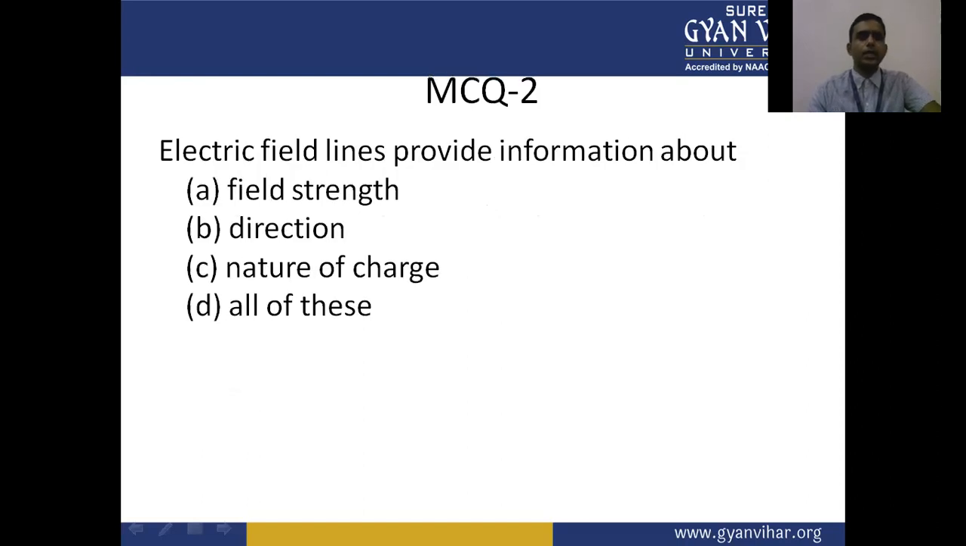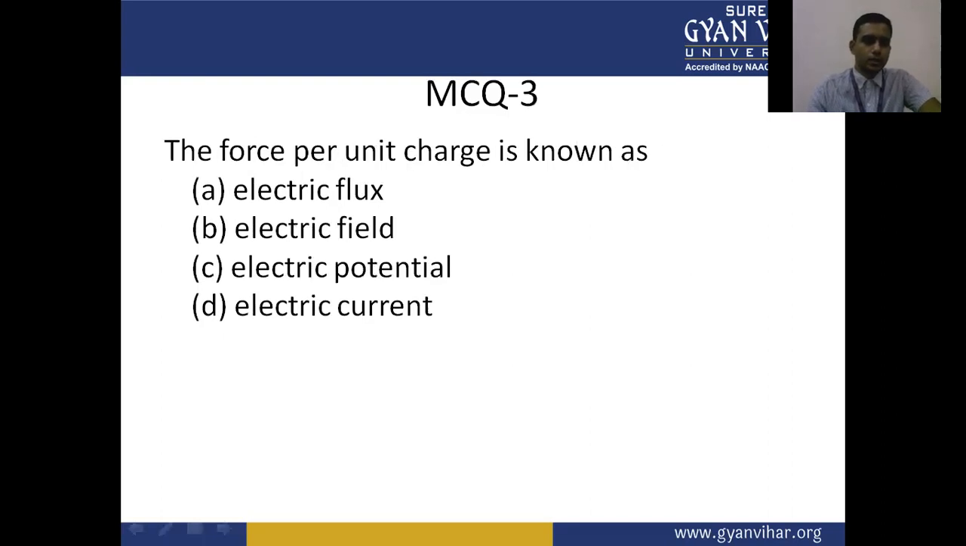Question second, the electric field lines provide information about: A, field strength, B, direction, C, nature of the charge, D, all of the above. The force per unit charge is known as: A, electric flux, B, electric field, C, electric potential, D, electric current. The force per unit charge, that is F upon Q, is known as the electric field.